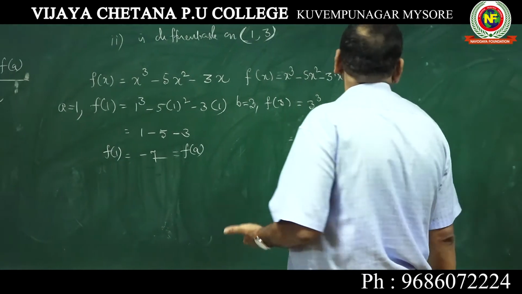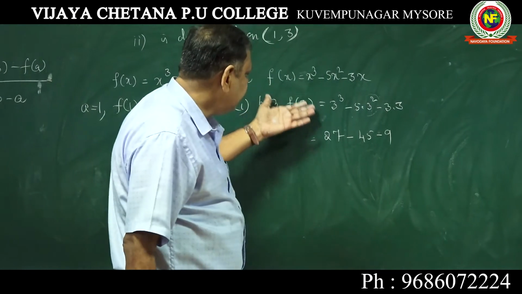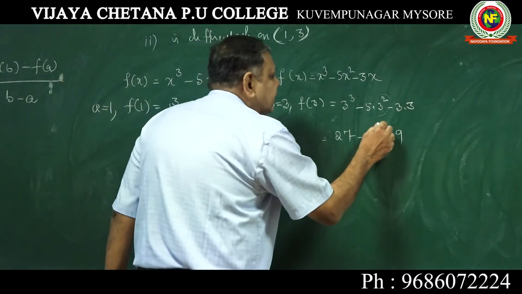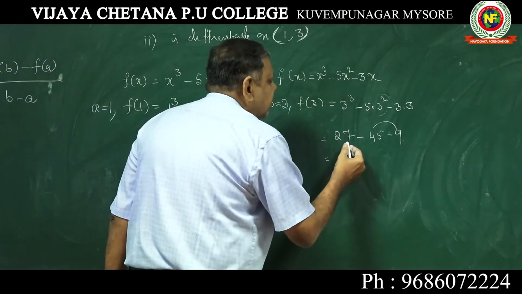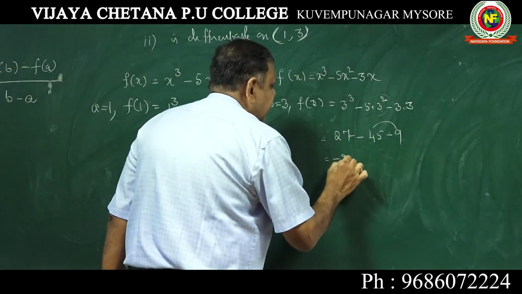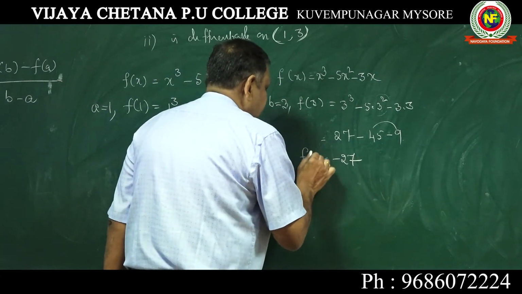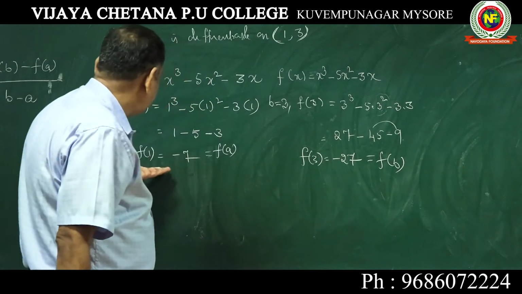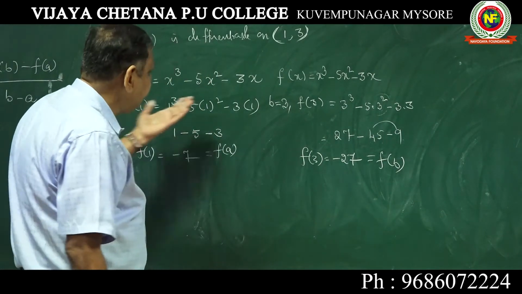Understood properly? 3 cube 27, 9 fives are 45, and 9. 45 minus 9 is 54, minus 54 plus 27 is minus 27. f of 3 is minus 27. So f of a is known, f of b is known, a and b are known.